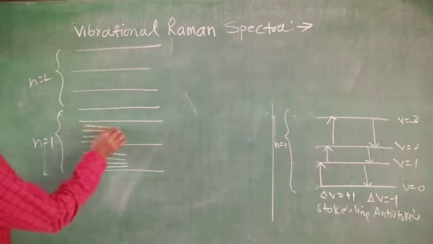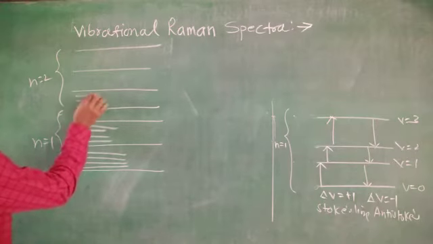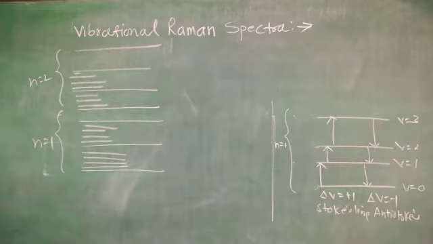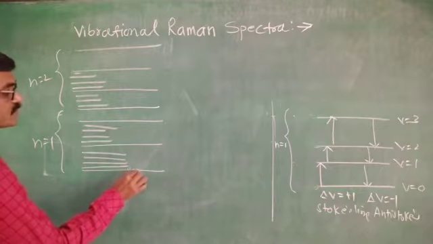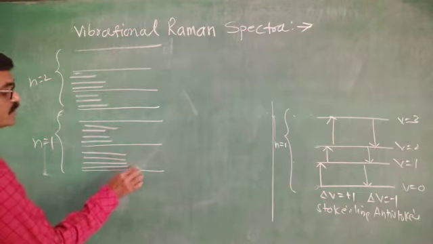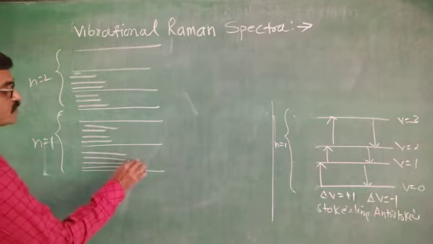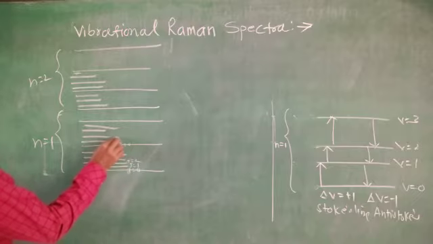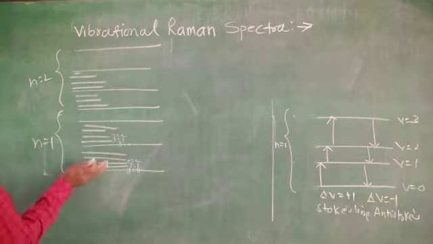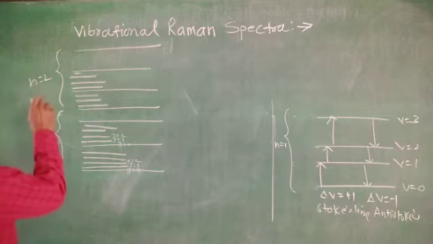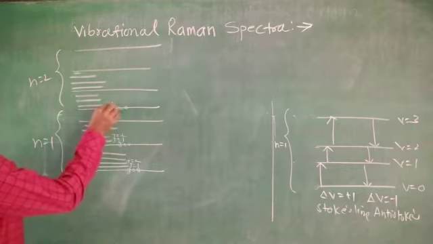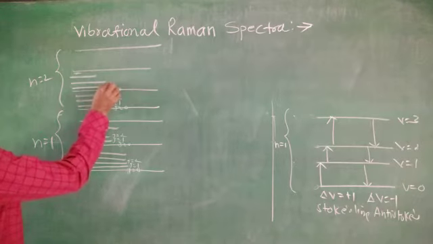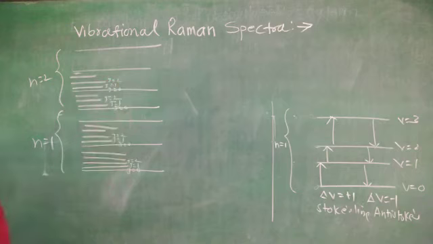These are the rotational energy levels present in the vibrational energy level. This is J equals 0, J equals 1, J equals 2, and so on. Again here J equals 0, J equals 1, J equals 2. Now this is the second energy level. Here again J equals 0, 1, 2, and so on.